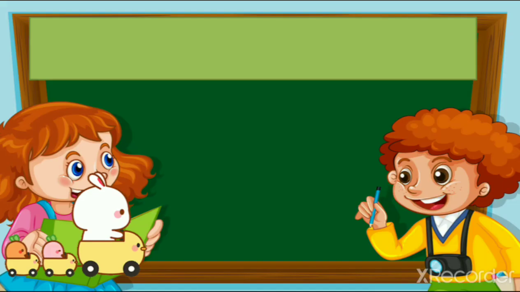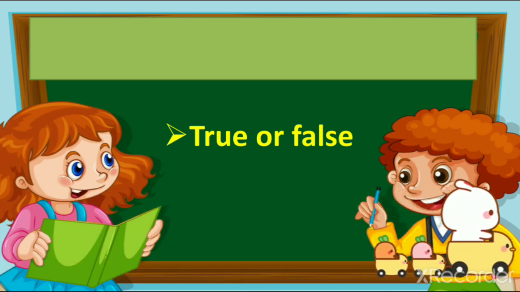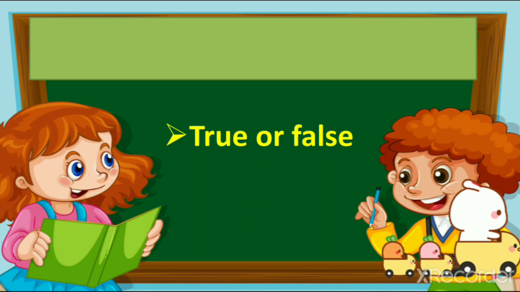Then our next question is question number 2 in our paper, true or false. Right? So in this, what do we have to do? We have 2 options, true or false. If the sentence is true, if the sentence is right, what do we have to write? We have to write true. If the sentence is wrong, we have to write false. Right? So let's see which sentence is right and which is wrong.